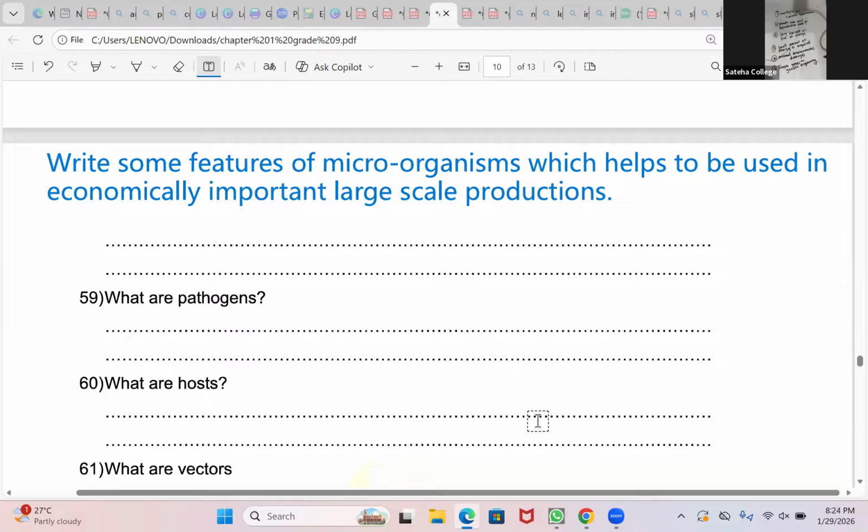Fourth, minimal environmental damage: industries with microbes cause only minimal environmental damage, whereas most other industries cause heavy environmental pollution, right? Fifth, since they have very simple genes, they can be easily used for genetic engineering. The last one, there are various microorganisms which are capable of multiplying on various substances. So you have to write all six. Can you all write down all six answers?